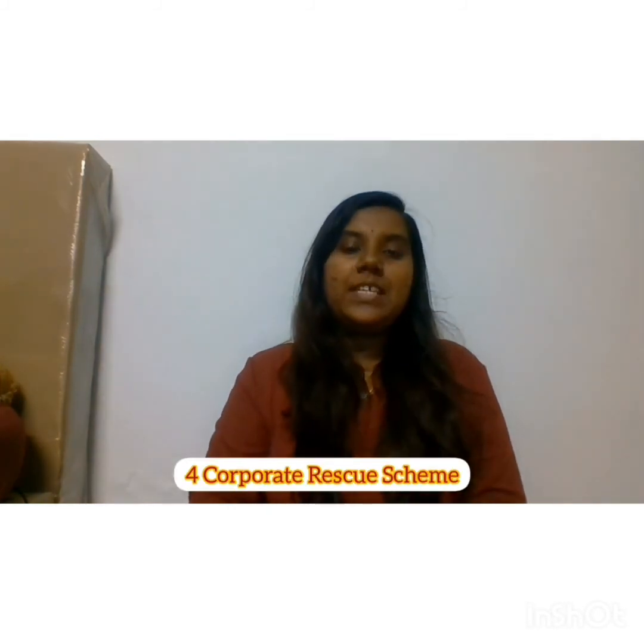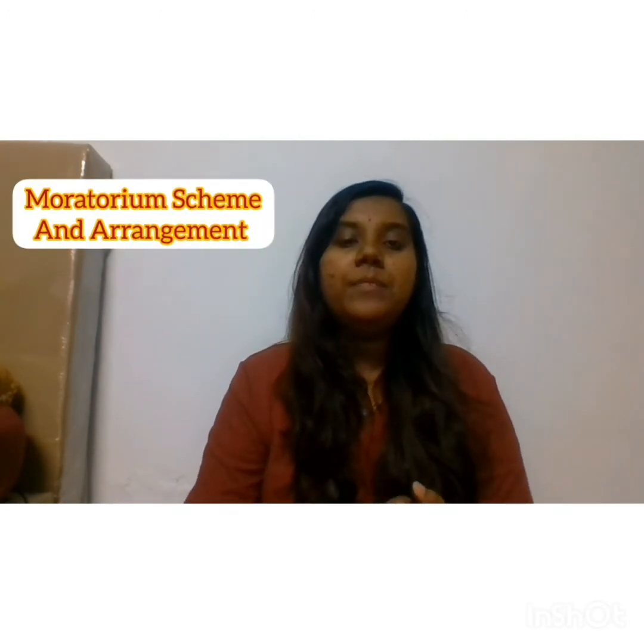The next topic is about corporate rescue schemes. There are four corporate rescue schemes, of which the first is the moratorium scheme and arrangement. Okay, it gives the court power to order a compromise arrangement with creditors and also members in the form of an approved debt restructuring arrangement.